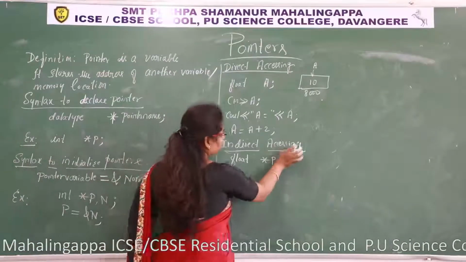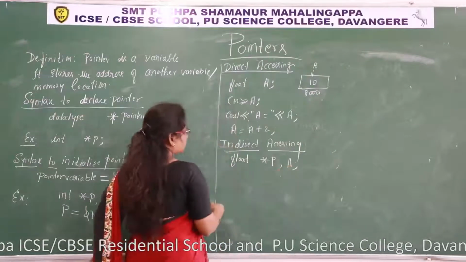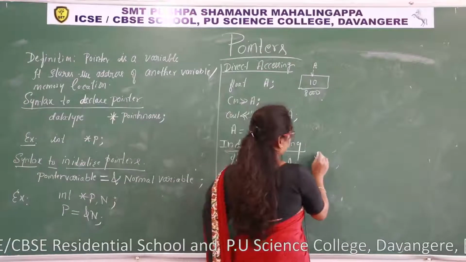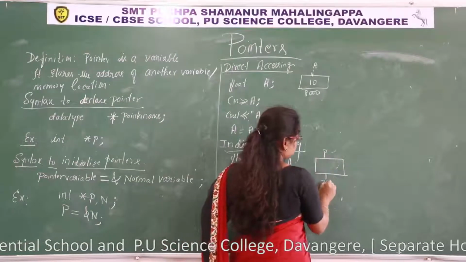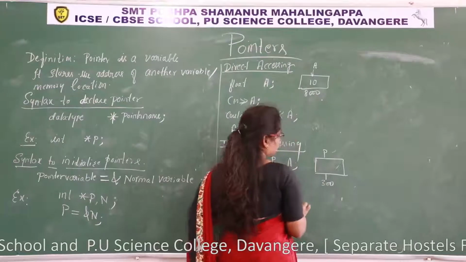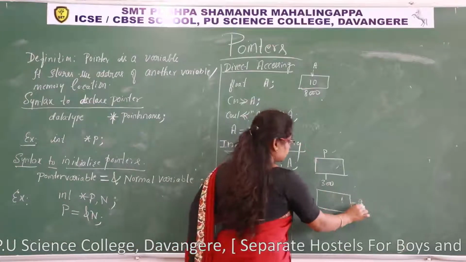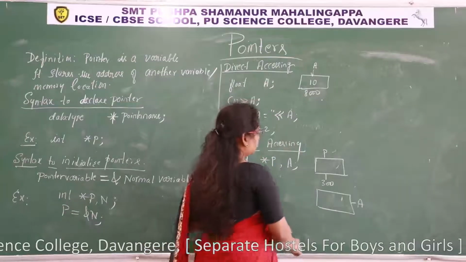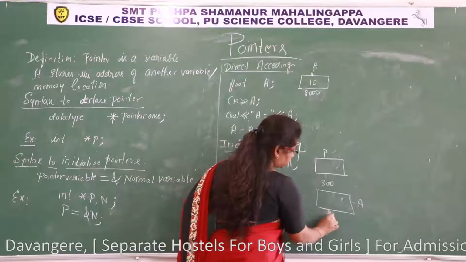Now I'll take one more variable. Same example I'll take here, A. So there is a memory allocation for P. Consider its address is 300. And another memory, its name is A. It has address 8,000.